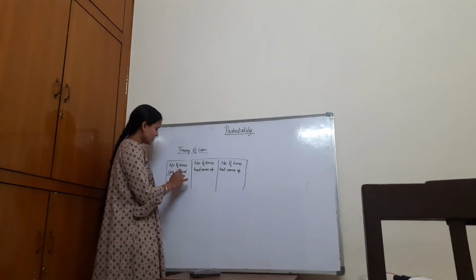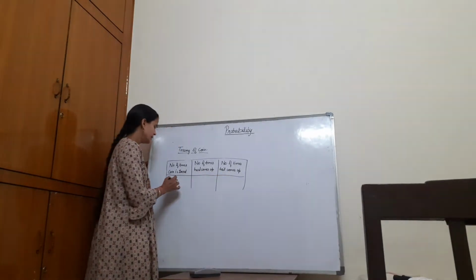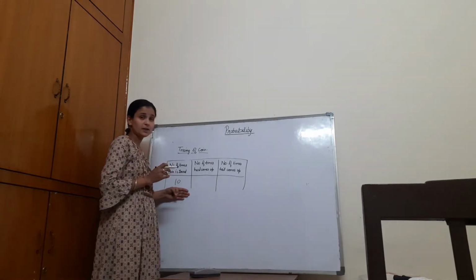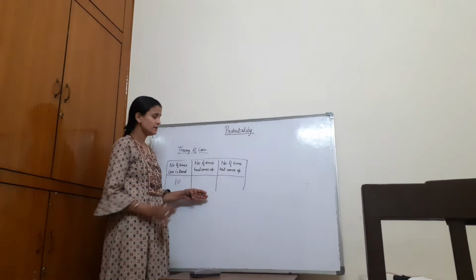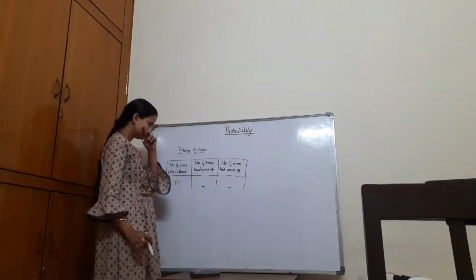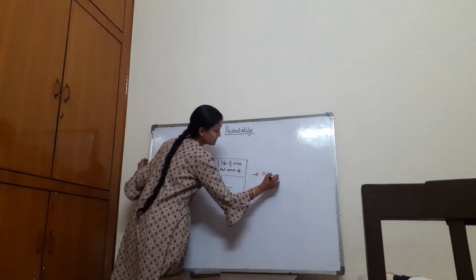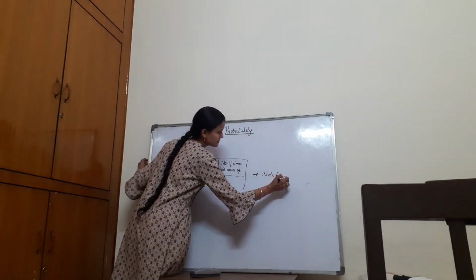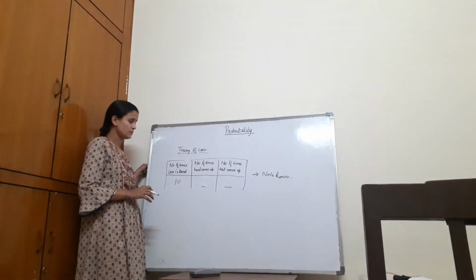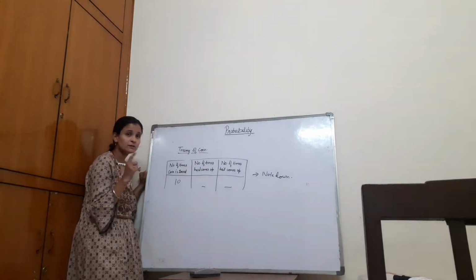Now we are tossing the coin, let it be 10 times or so, and then we note down the result. From the 10 tosses, how many times we get head and how many times we get tail, and then we note down the results. Secondly, we find two fractions.